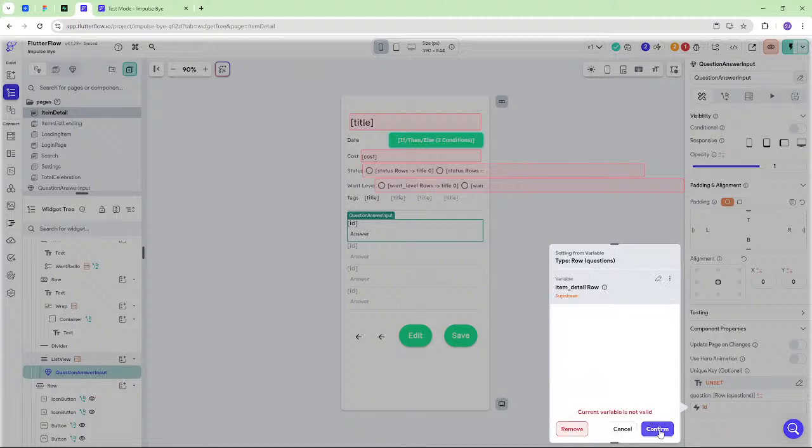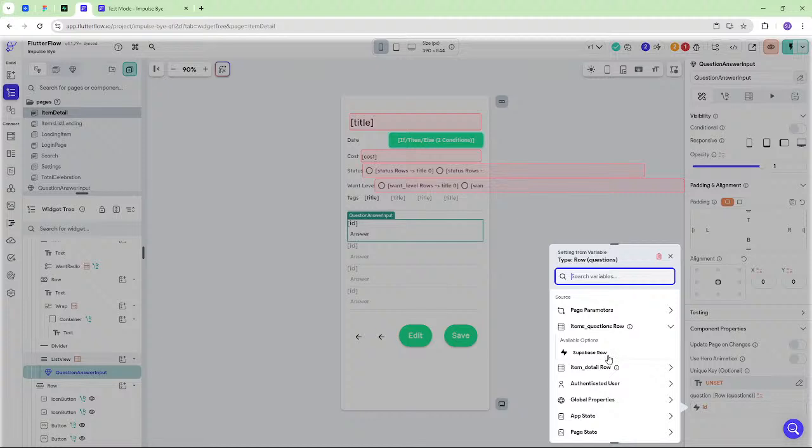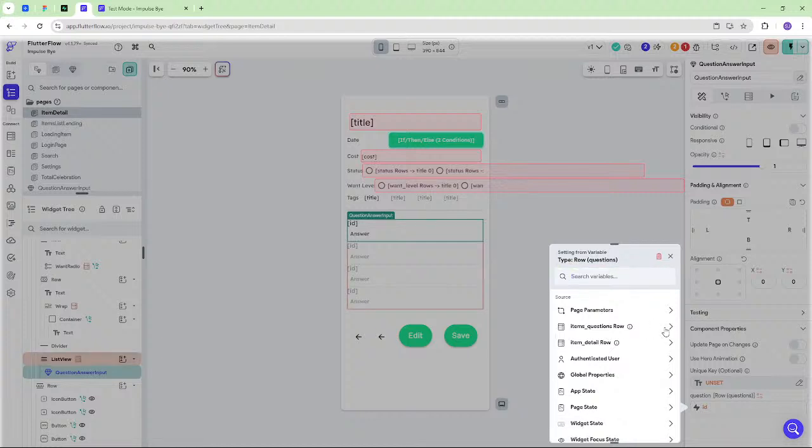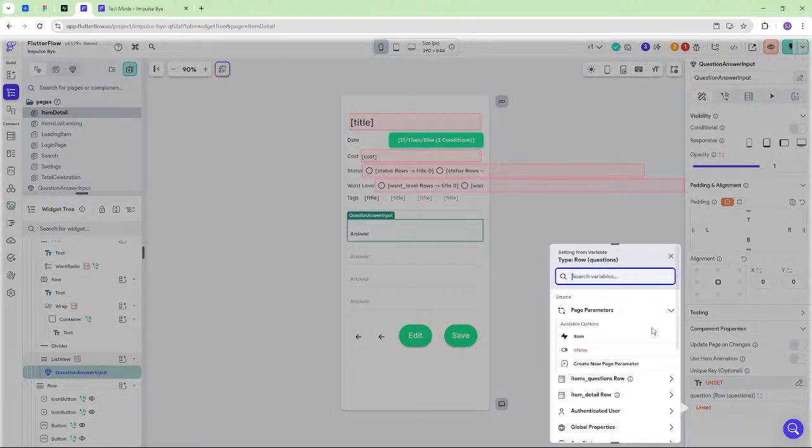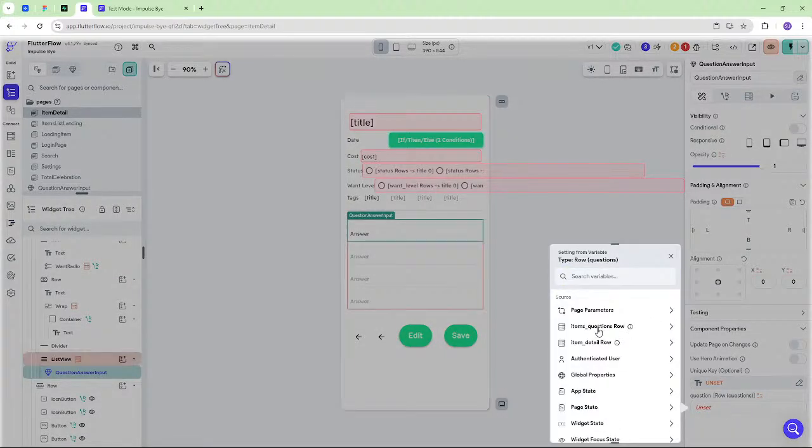Can you send the whole row like that? I can't send the whole row? Why not? Row questions. I don't want the row field, I want the whole thing. Item questions row.